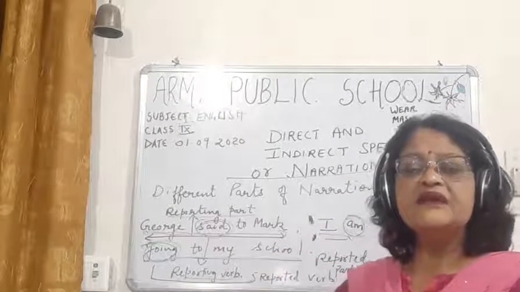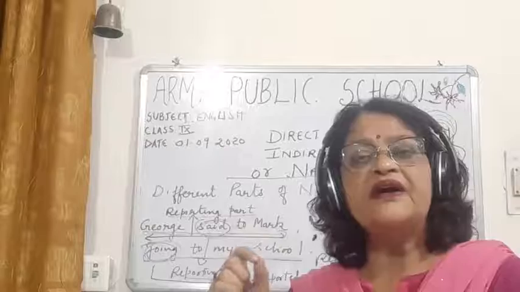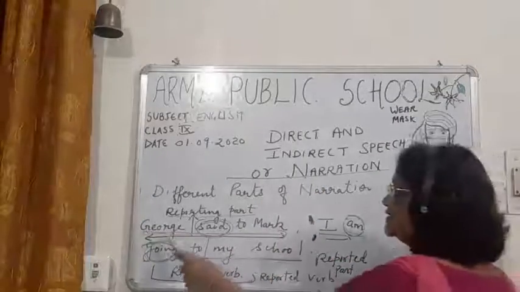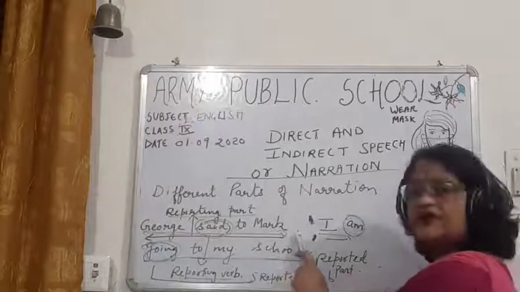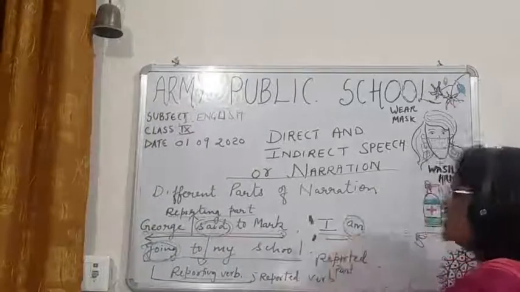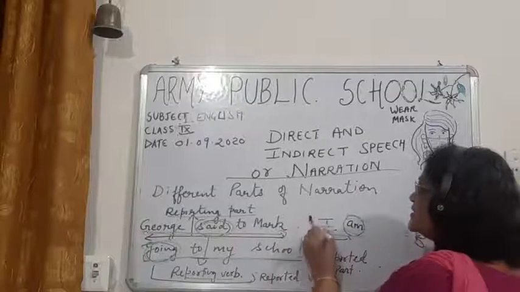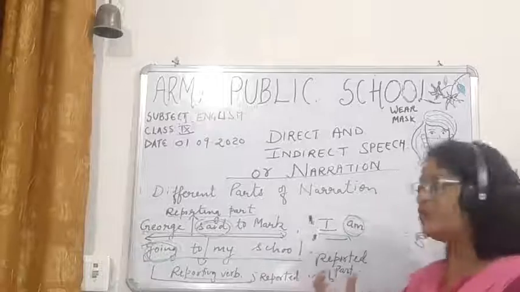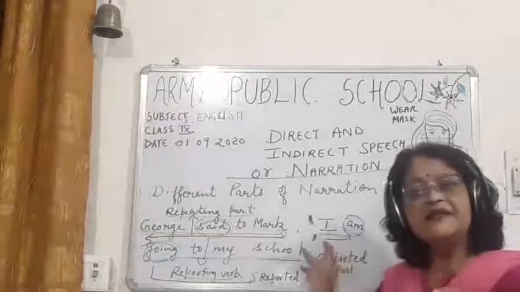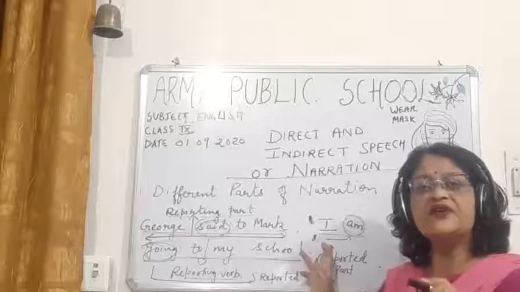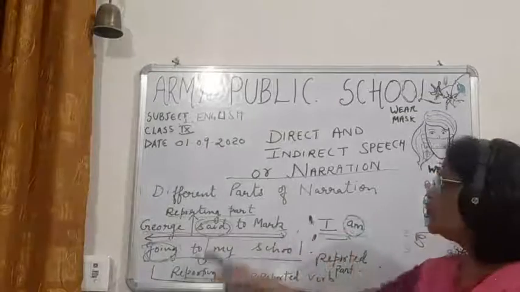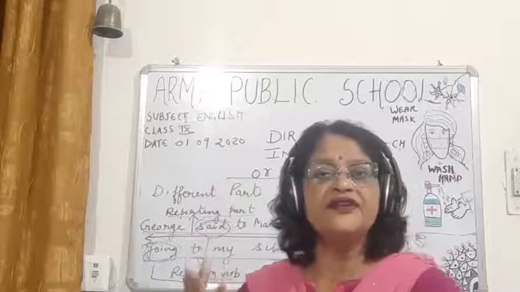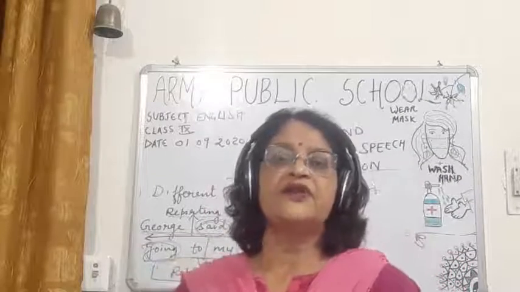Once again I repeat, the reporting part is the part which is outside the inverted comma. Like here in this sentence, George said to Mark, and afterward one comma is there, and then the inverted comma. The speech inside the inverted comma is known as the direct speech. That is the exact word of the speaker. So "I am going to my school" is direct speech. It is written in the inverted comma and it is the exact word of the speaker.